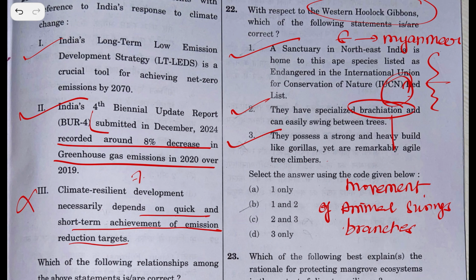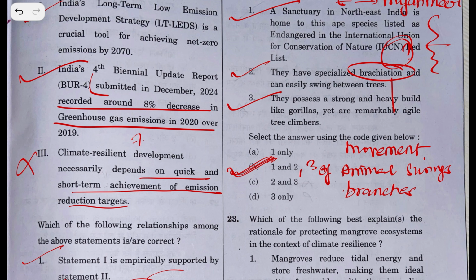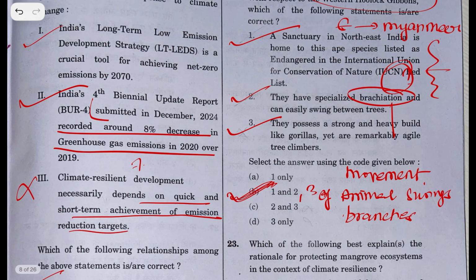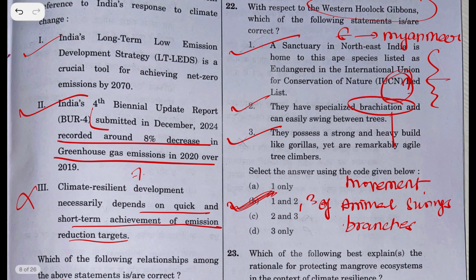I think statements 1 and 2 are right. So I went, even in the examination, with answer B, since they have not given answer 3. Let's see. I believe these two are right. I don't know about the 3rd. Even I believe that they can climb trees. I do not know.